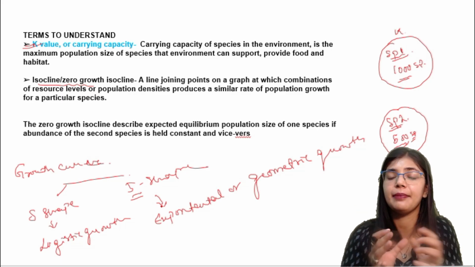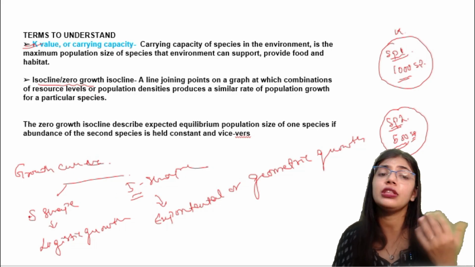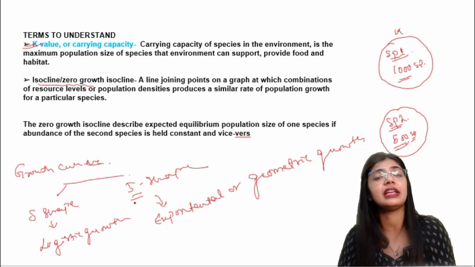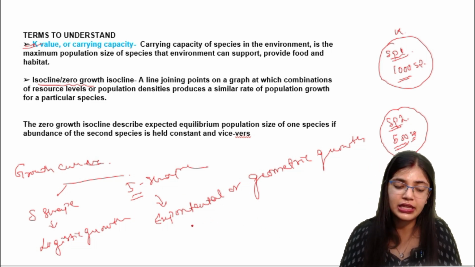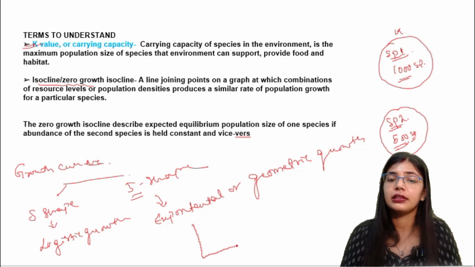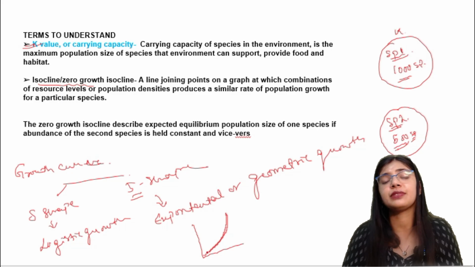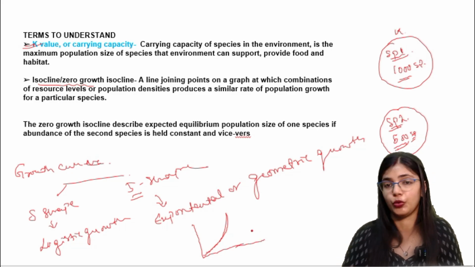The J-shaped curve is exponential, which means it is continuously growing and does not have any limit. The S phase comes from the J shape only. Initially the S-shaped curve is in the J phase condition. In the J-shaped curve, the species is growing exponentially and does not have any limit for its growth.